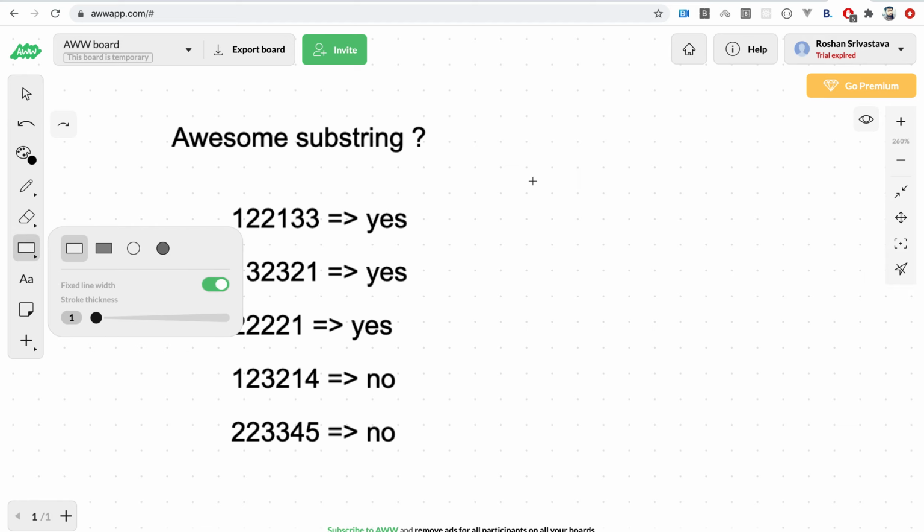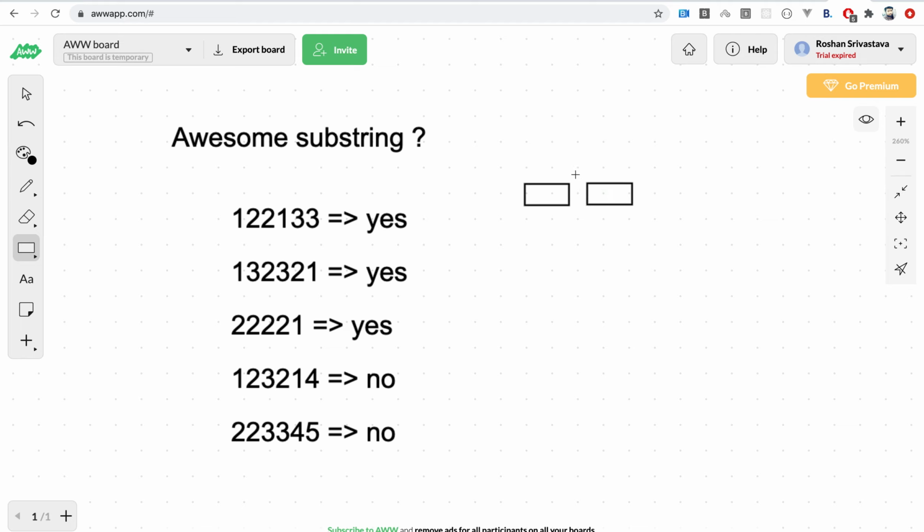For a string to be a palindrome, it has to be divided into two equal parts, and there can be a string of at most one length in between these two equal parts. That means if any letter exists here, it should also exist in this part as well. That means for all these digits, if we are only considering strings with numerical digits, all of these digits have to be even in count, except one digit in the whole string.